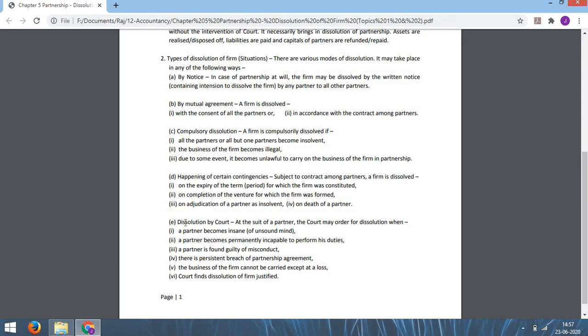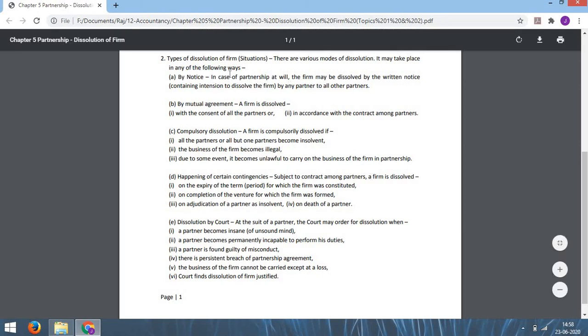So these are the cases for dissolution by court. And remember, in this case some partner has to file a suit. On the basis of such suit or case, the court may order for dissolution. And the above are the cases for dissolution of firm without the intervention of court.